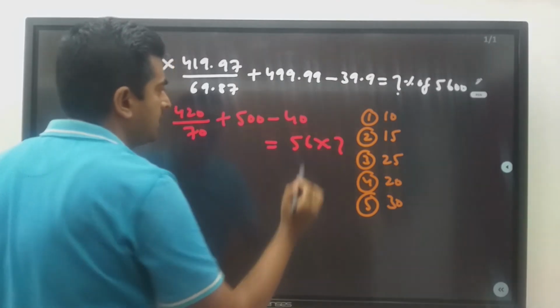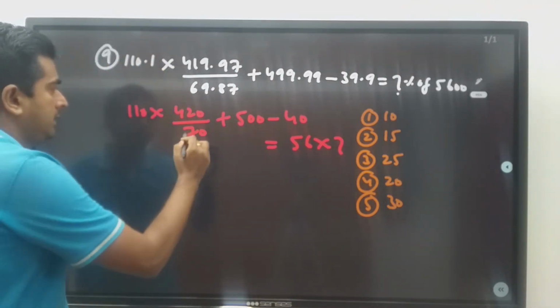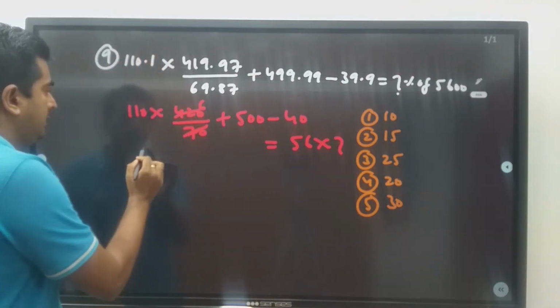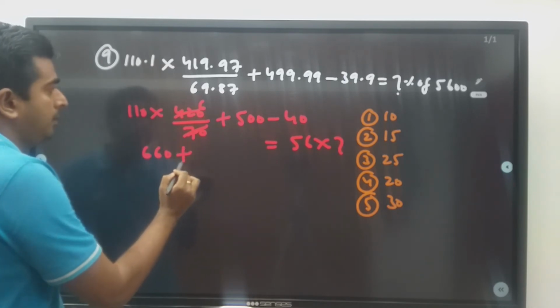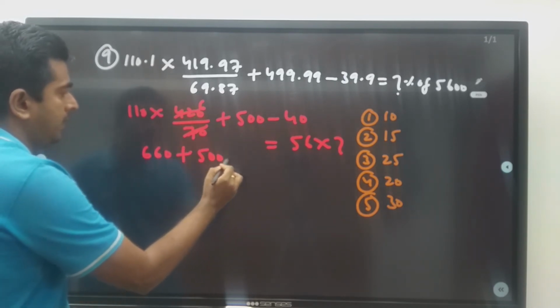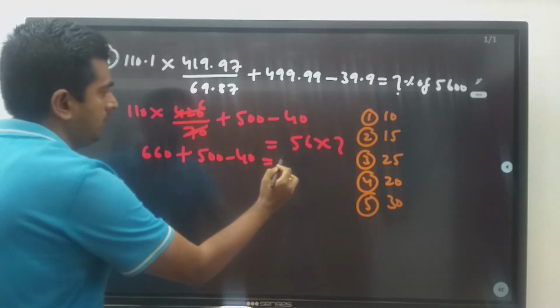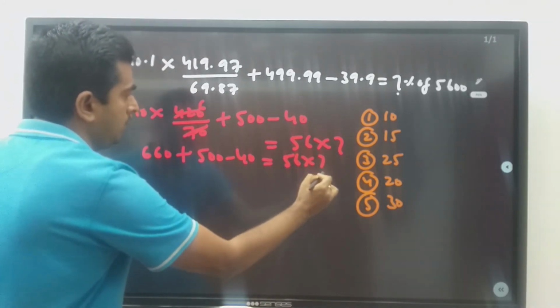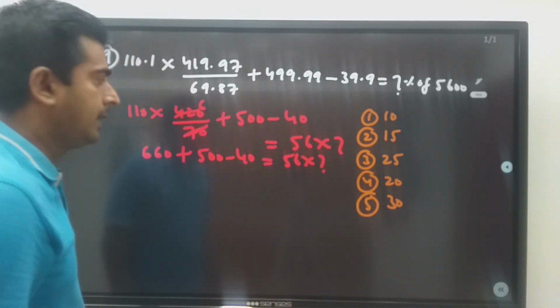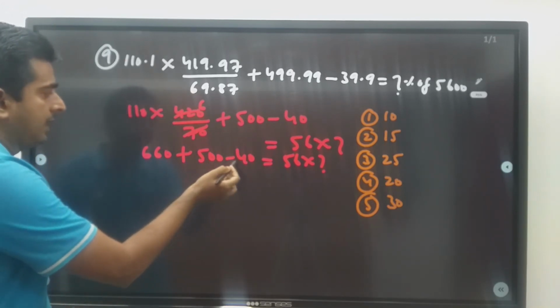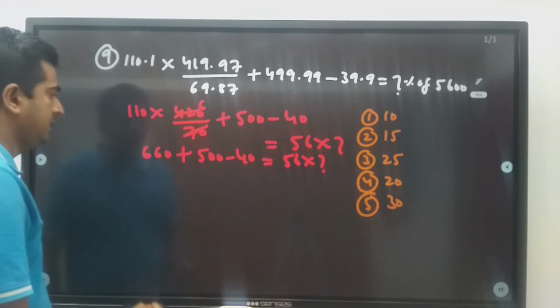Question mark percent of 5600 is nothing but 56 into question mark, right? This is 6, so this is 660 plus 500 minus 40 is equal to 56 into question mark, right? 500 minus 40 is how much? 460.